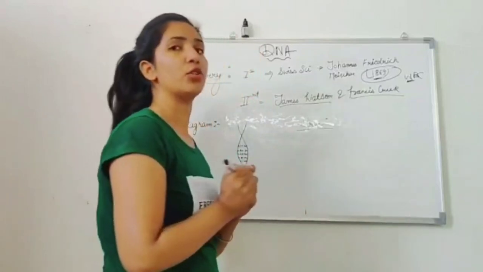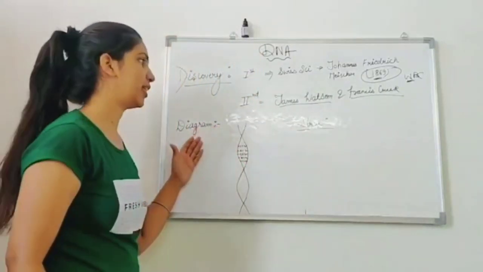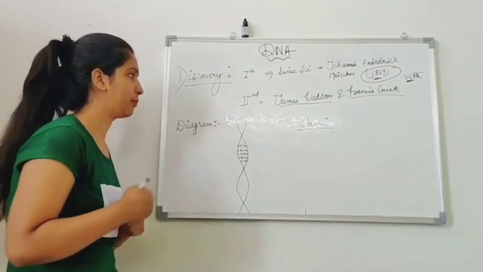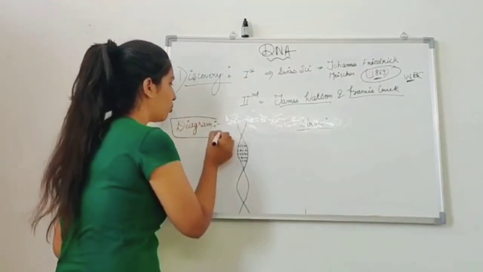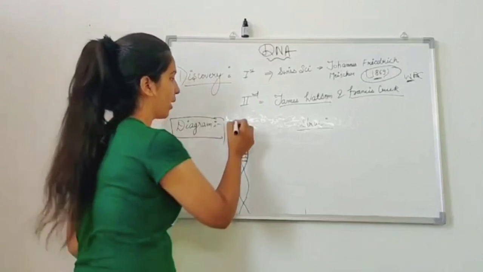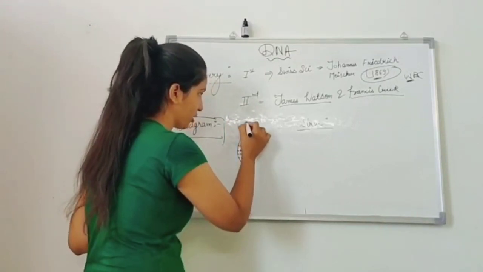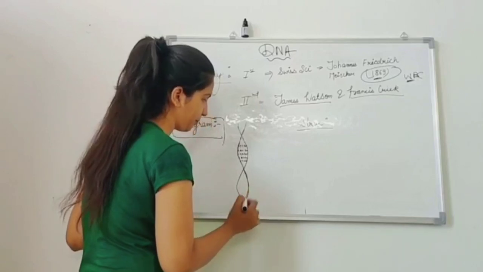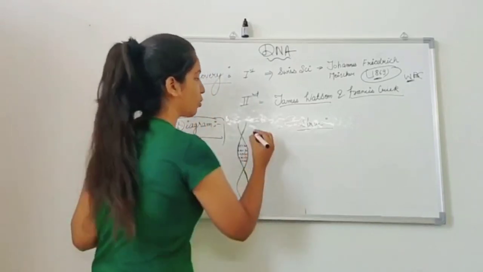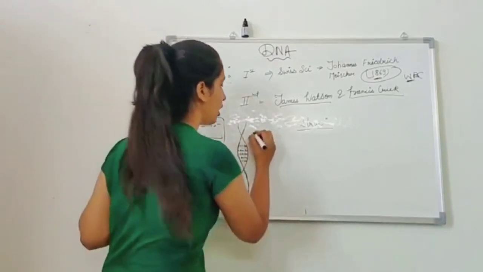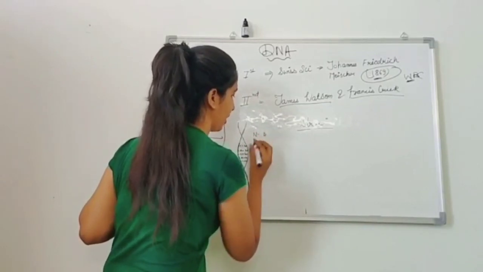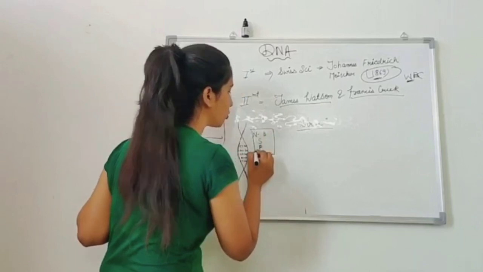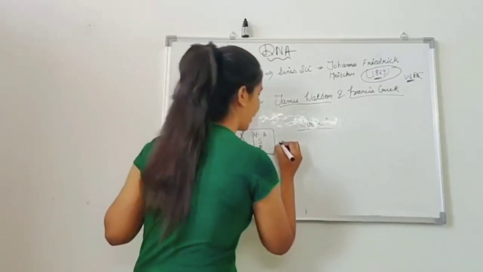So now we are going to understand what is the diagram of the DNA and what is the structure of the DNA. First I am going to tell about the diagram of the DNA. DNA is comprised of two helical strands. Firstly, I need to tell you the DNA comprises the nitrogenous base, sugar and the phosphate group. These all three together form a nucleotide.